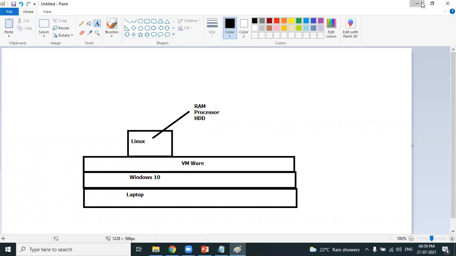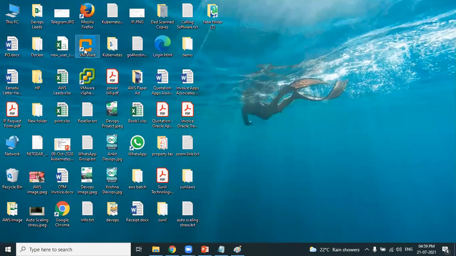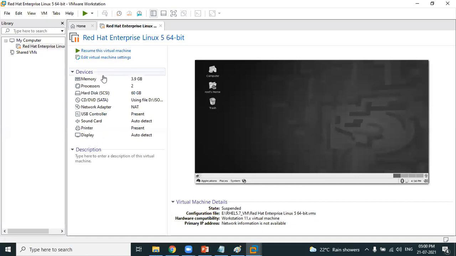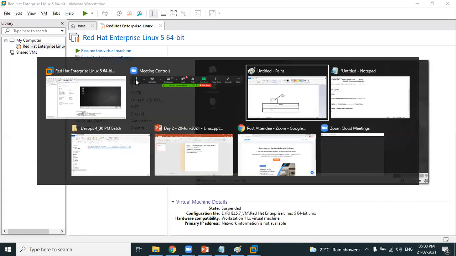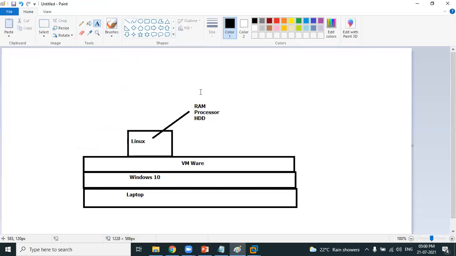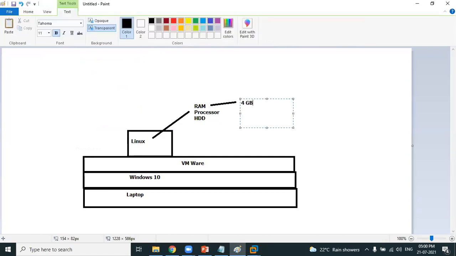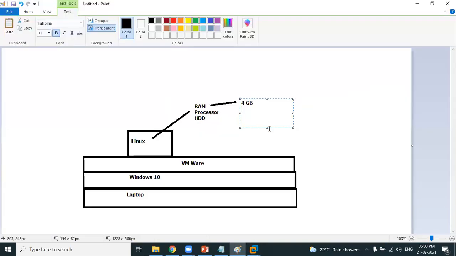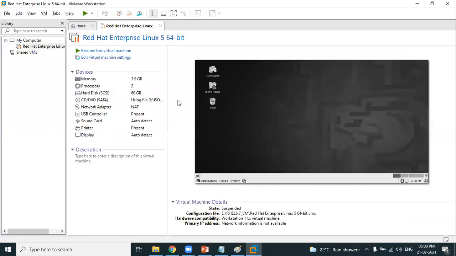Look at the virtual machine which I have just shown you. Yes, this is the virtual machine which I have. Look at the settings. Memory refers to RAM. How much RAM have I allocated? 4 GB RAM. How many processors have I allocated? 2 processors, virtual processors. How much hard disk space have I allocated? 60 GB of hard disk.